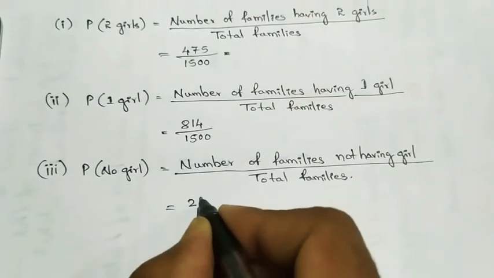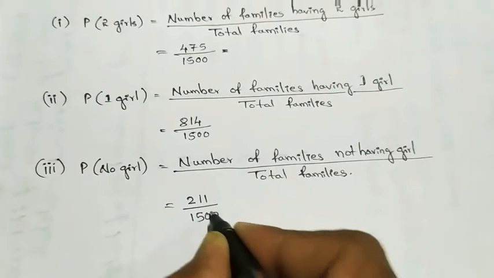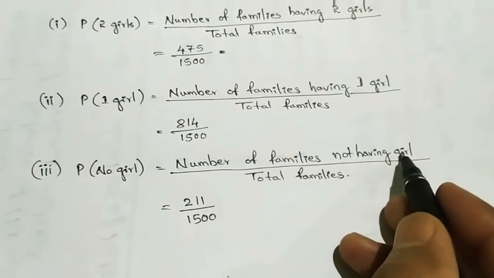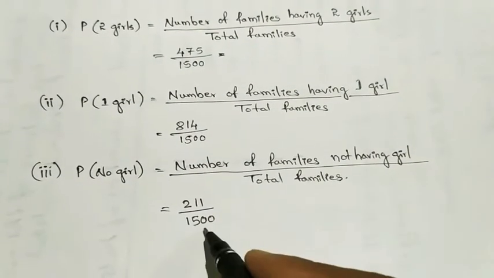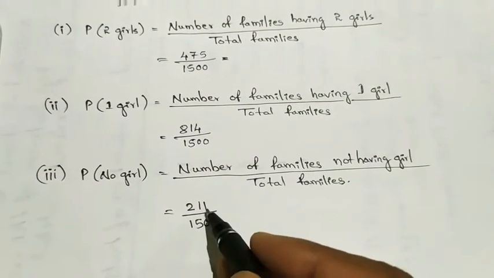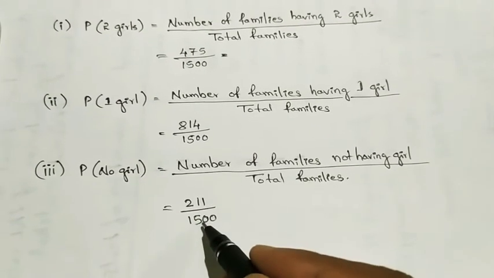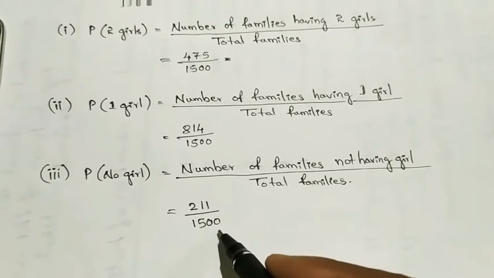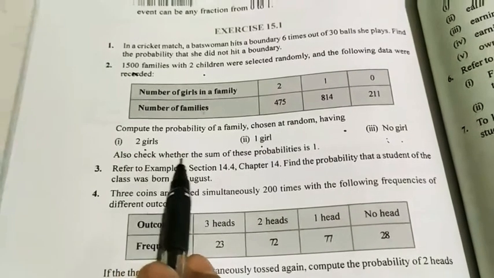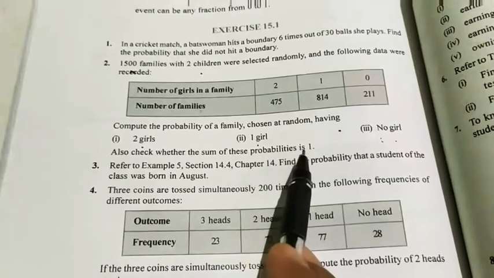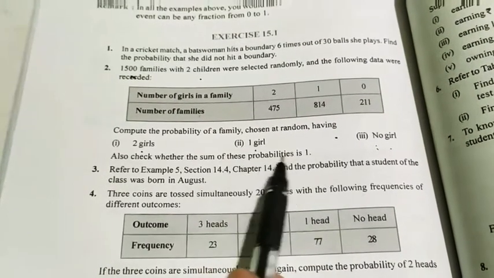211. So 211 divided by 1500. The number of families not having a girl, that is 211, and total families will be 1500. So here we will get the probability of no girl is 211 by 1500. And the question also says to check whether the sum of these probabilities is 1. So if you add these 3 probabilities, you will get 1.